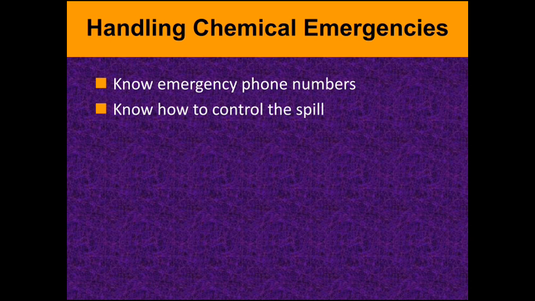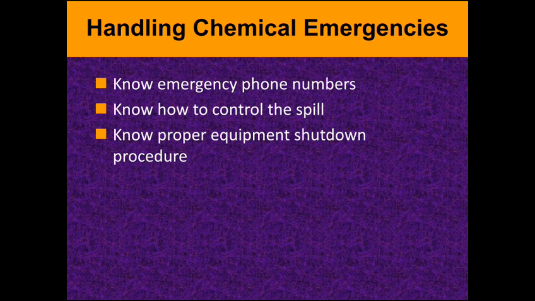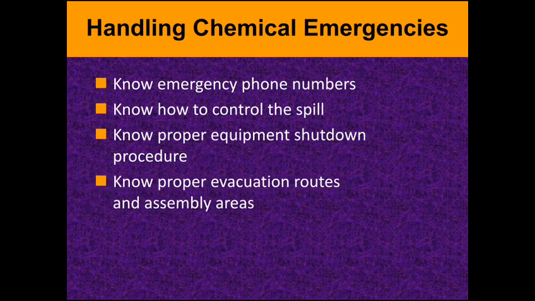Know the emergency phone numbers available in our workspace, and we have to immediately inform the control room. Know how to control the spill, know the proper equipment shutdown procedure, how to stop that machine, and in case of leakage of a chemical, how to handle it. And these are some emergency procedures we have to follow.